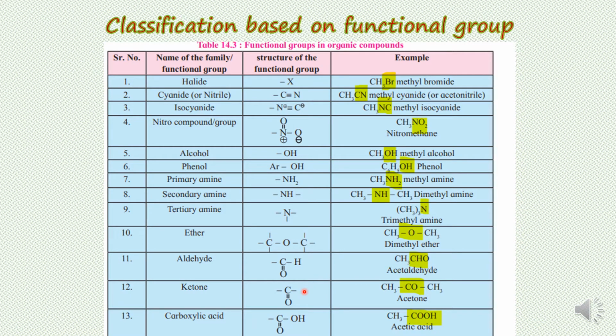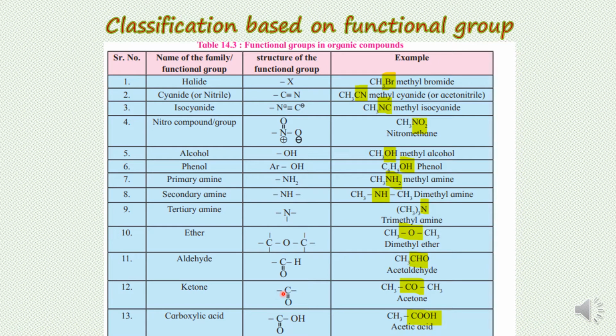Then ketone. Ketone is the CO group where two valencies of carbon are fulfilled by bonding with an oxygen atom, and the other two valencies are compulsorily fulfilled by bonding with two different carbon atoms.